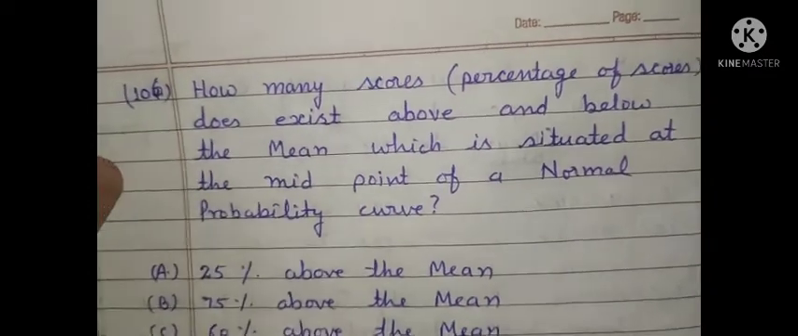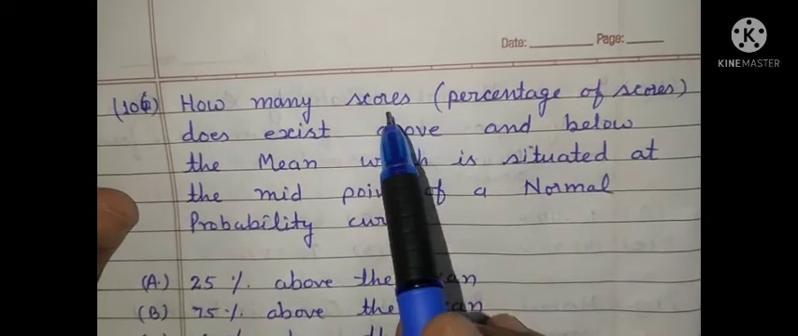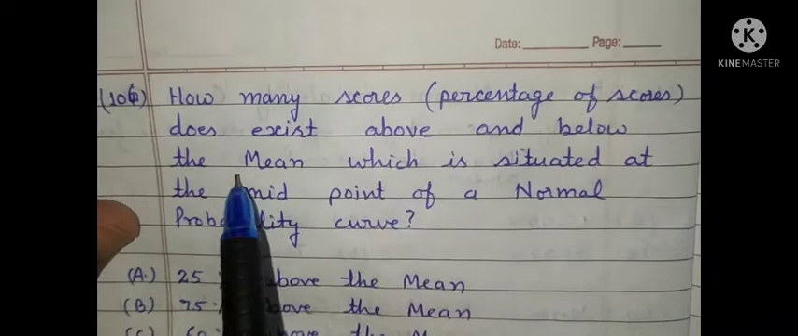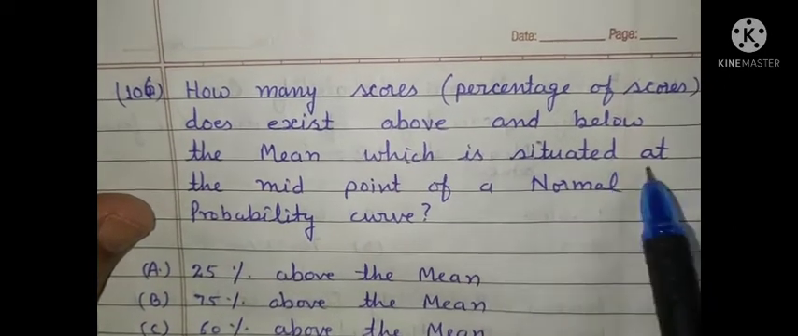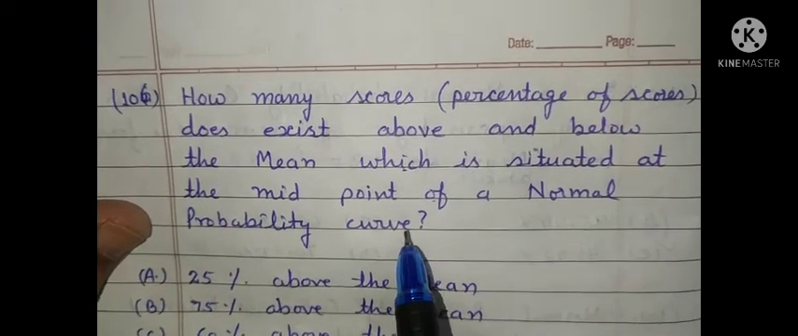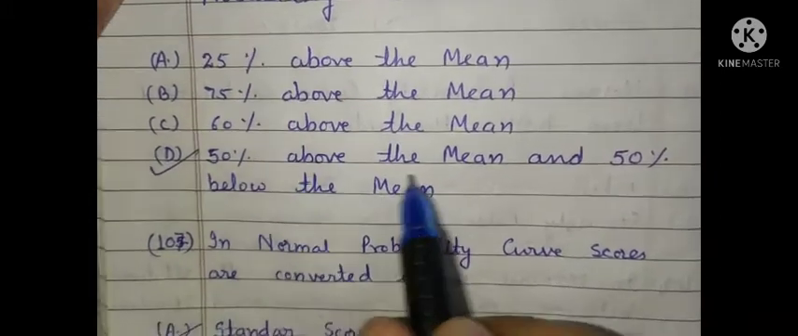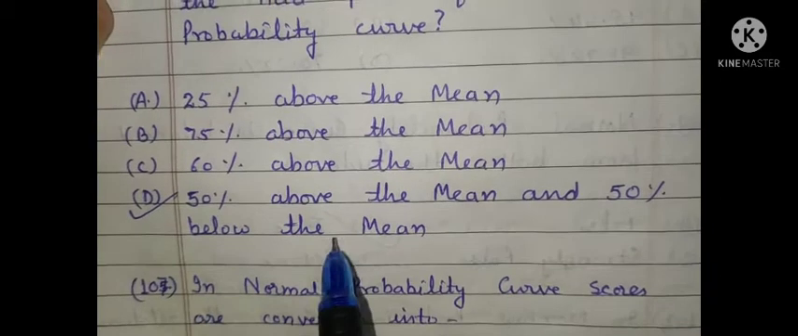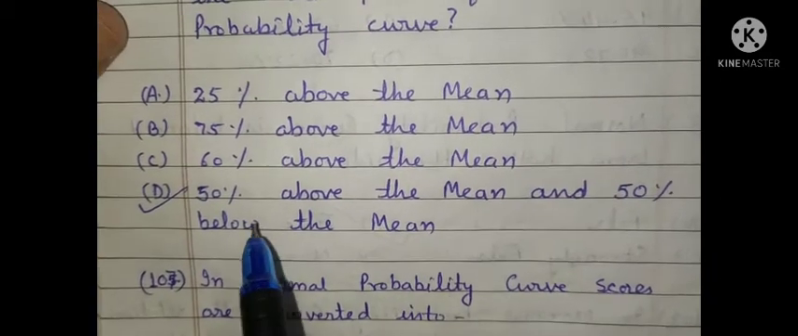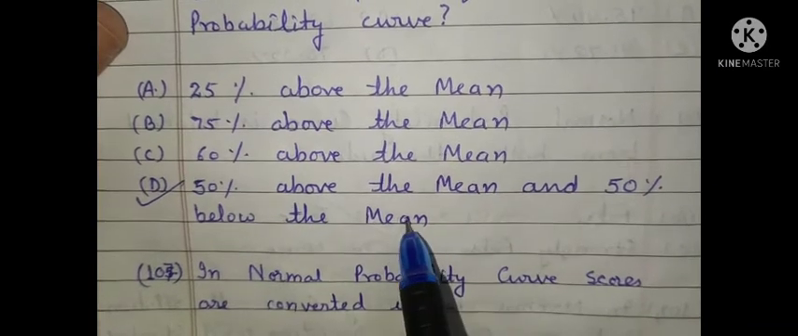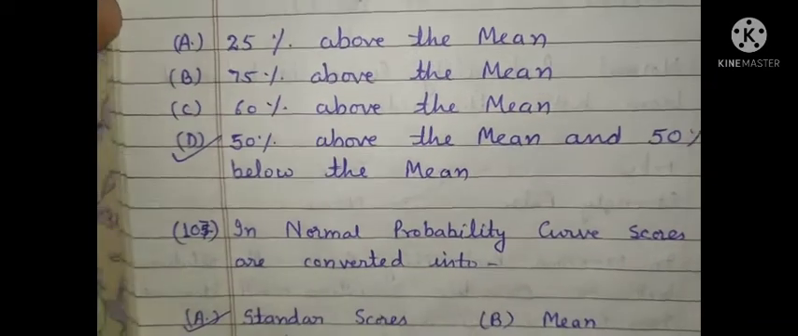Question number 106. How many scores or percentage of scores exist above and below the mean, which is situated at the midpoint of a normal probability curve? The correct answer is 50% above the mean and 50% below the mean. The scores are lying 50% above the mean and 50% below the mean. So the correct option is option T.